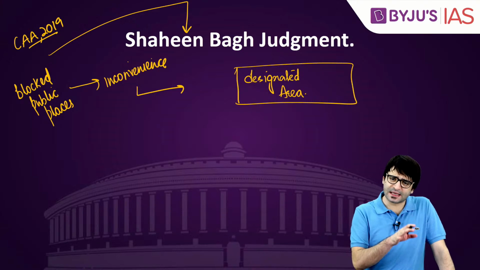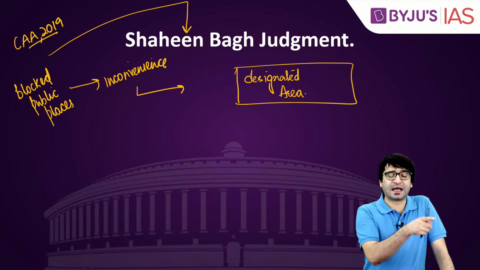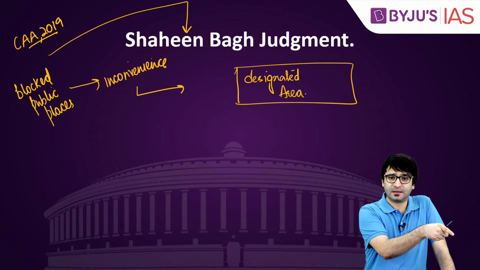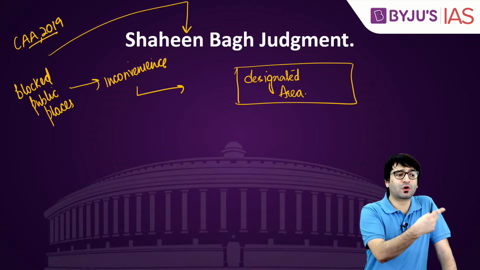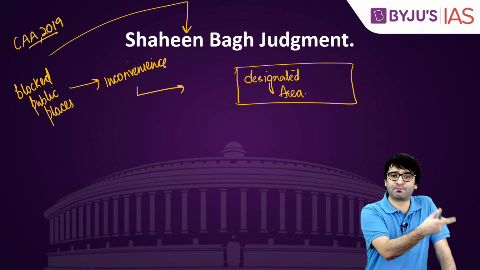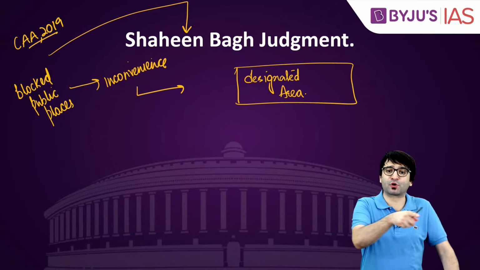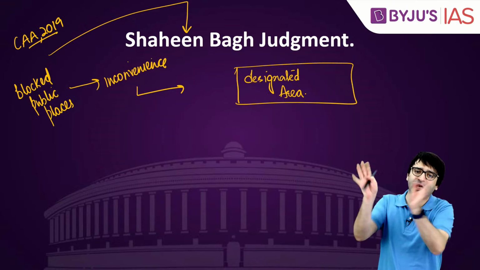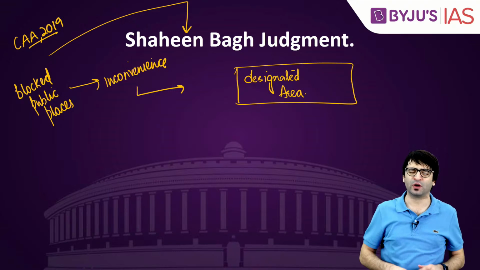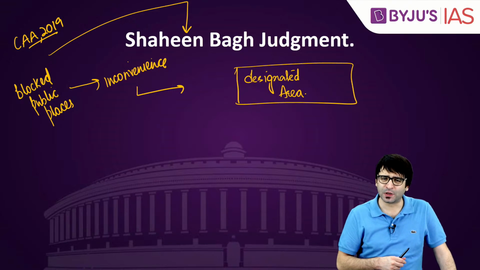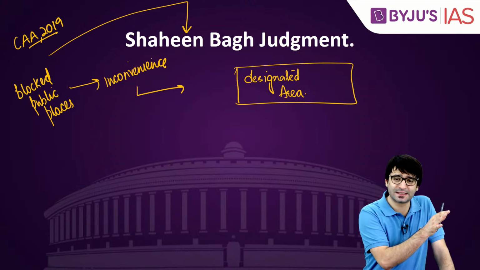So the Supreme Court said, yes, you have the right to protest, but for that you can't be blocking public property. You can't be blocking roads. You can't be inconveniencing the larger public because they have the freedom of movement as well. So if you want to protest, protest at a designated place. There you can protest. You can't block the public road. Many people criticize this verdict, but that's relevant for your mains examination.